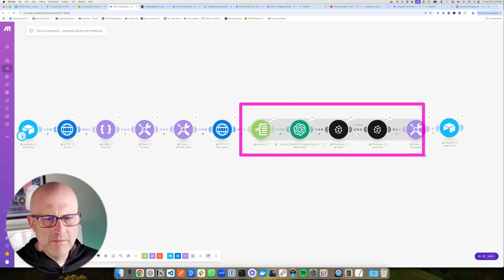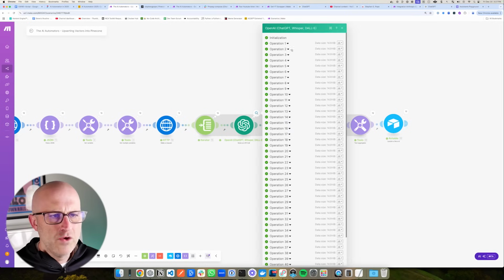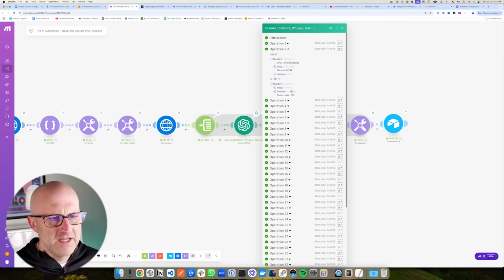And then this part of the automation simply loops through all of the chunks that come out of this module here. The first thing that we need to do is actually take that text that is coming from each of the individual chunks that we've broken down from the larger transcript. And then for each one of those chunks, we need to create something called an embedding. Now, what that is, it's a numeric representation of the text data. So you can see here, we're using ChatGPT.